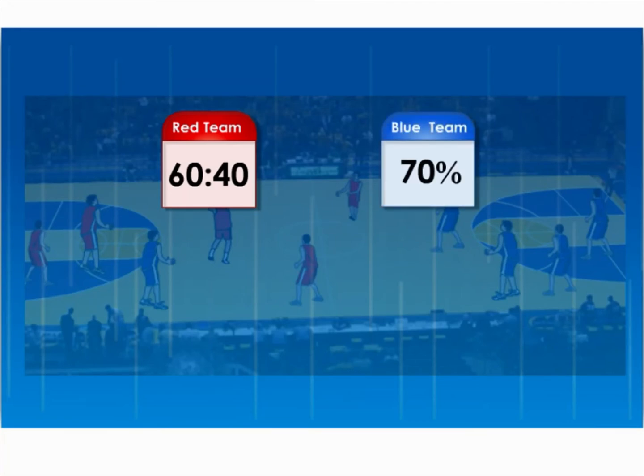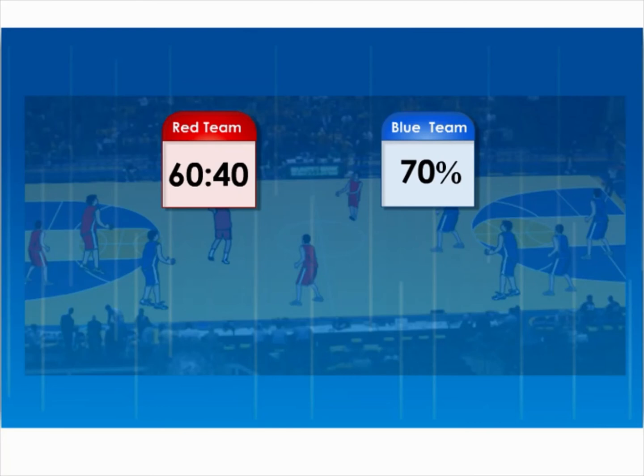Remember the video that we watched earlier? Ali thinks that the red team has a 60-40 chance of winning the game. On the other hand, Adam thinks that the blue team has a 70% chance of winning the game. What do you think they mean when they say 60-40 chance or 70% chance of winning?